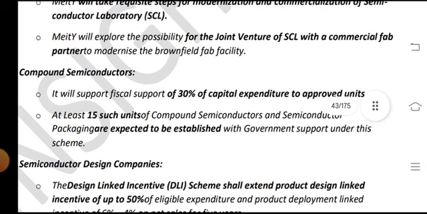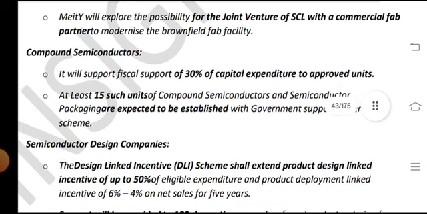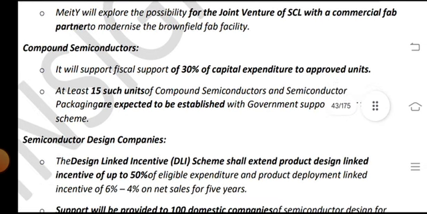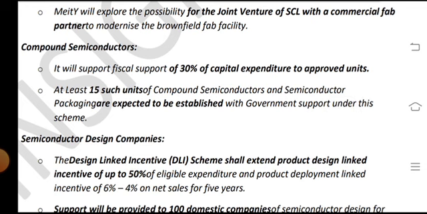Compound semiconductors will get fiscal support of 30% of the capital expenditure to approved units. It lists 15 such units of compound semiconductors and packaging, expected to be stabilized with the government support under this scheme.